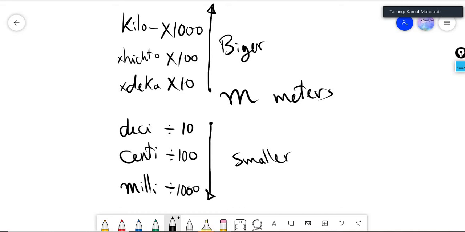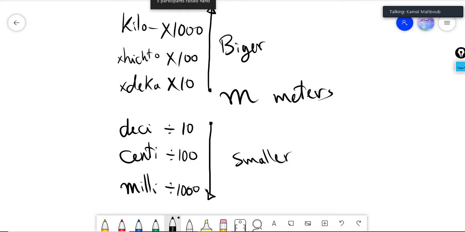We can move from meter to kilometer or from meter to decimeter, depending on 10. That is called a metric unit or metric system unit. Metric system unit means units that depend on 10.